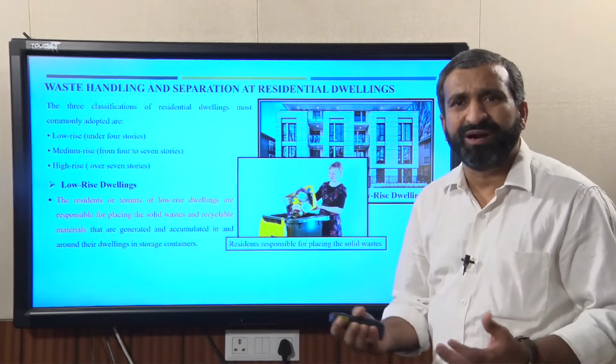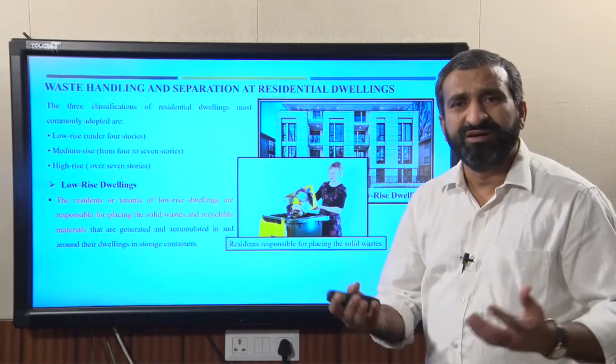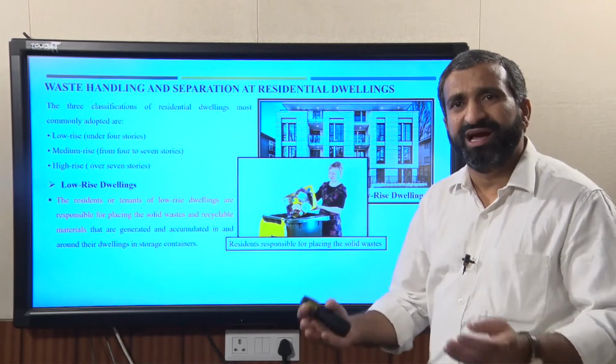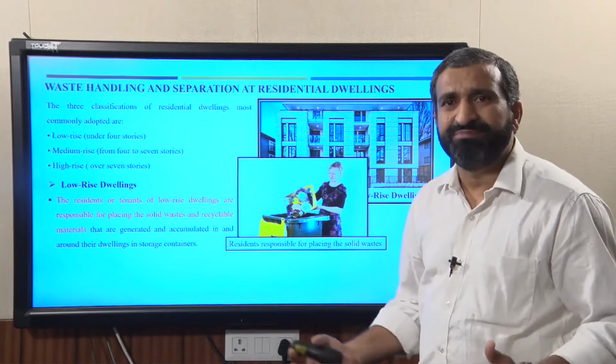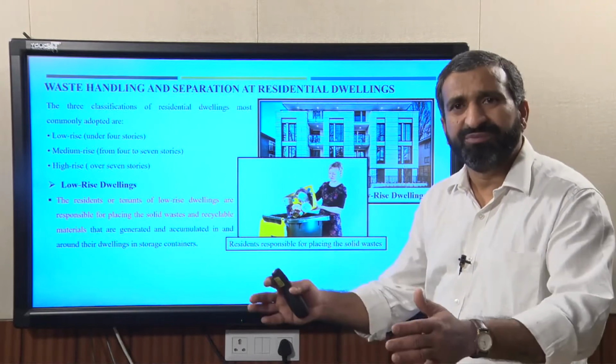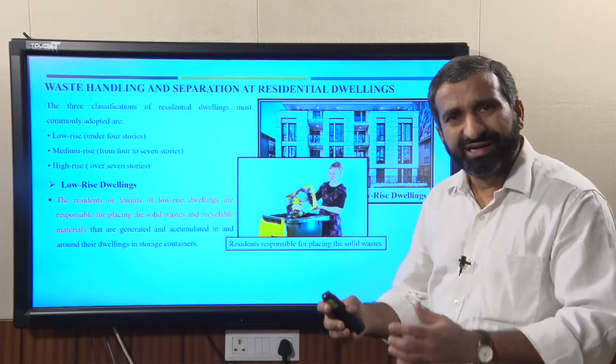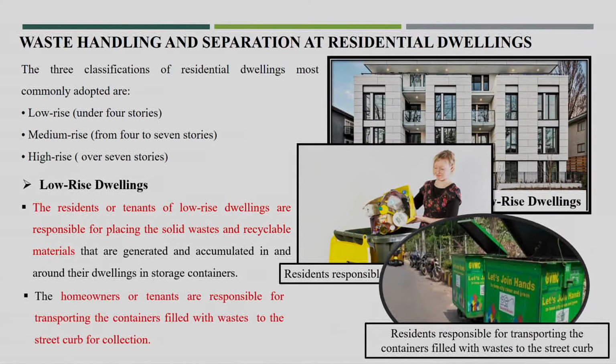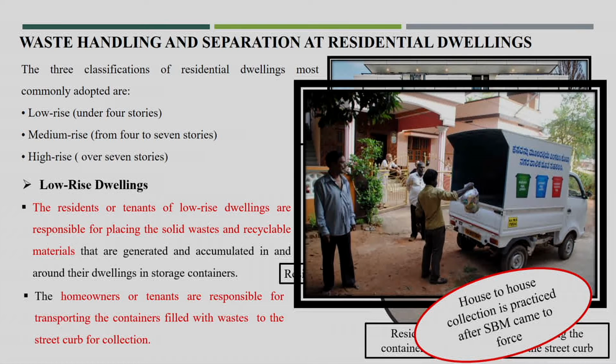But the bigger apartments, which will have 50 families or 100 families, will have their own society, and the society can plan how best they can collect the waste at some locations in the apartment area itself, and how best they can segregate in their apartment area. So, here households or tenants are responsible for disposing the waste into the nearby located dustbin. Or, if house to house collection is there, and the local authority is able to visit your house, they will collect segregated waste.